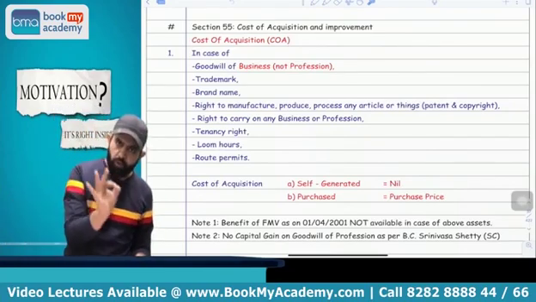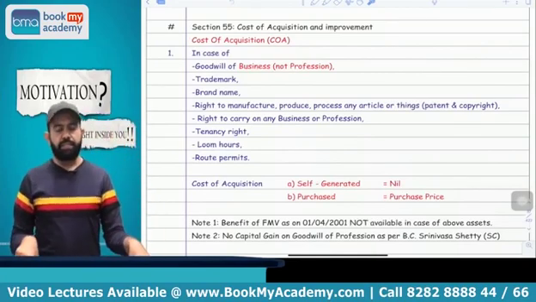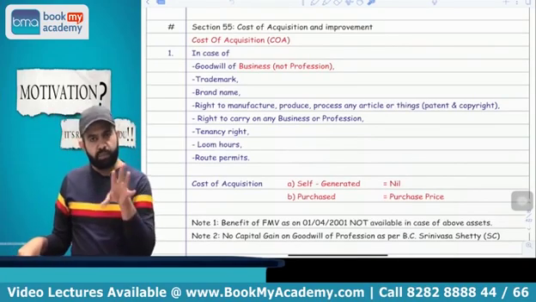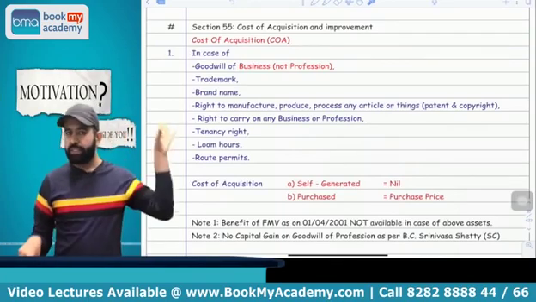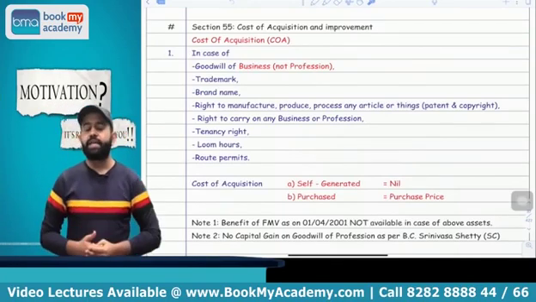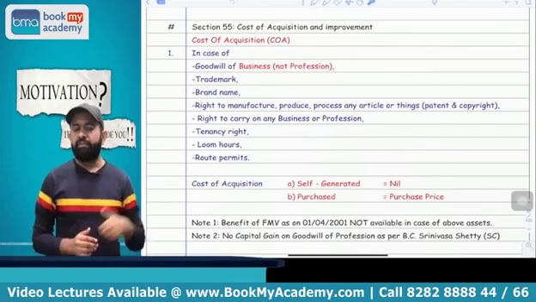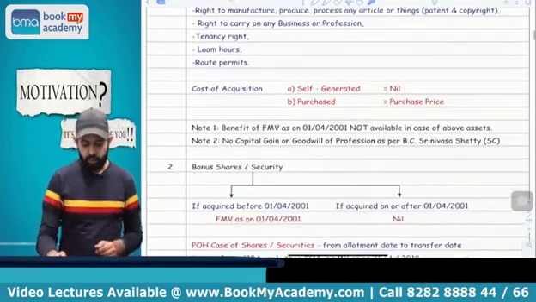You have to take the cost of acquisition as nil, but if this asset is purchased, then whatever purchase price will be treated as your cost of acquisition. So in case of this intangible asset, if assets are self-generated, then take the cost of acquisition as nil. If it is a purchase, then the purchase price will be treated as your cost of acquisition.